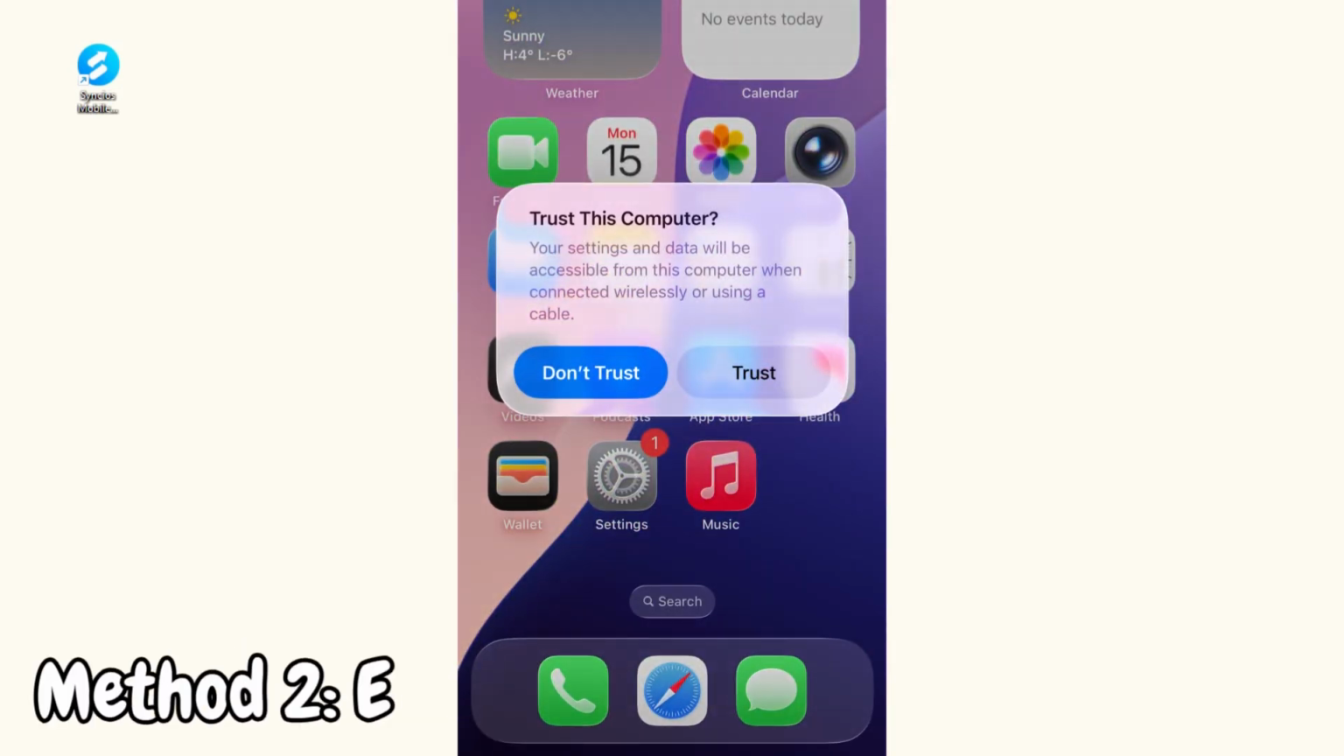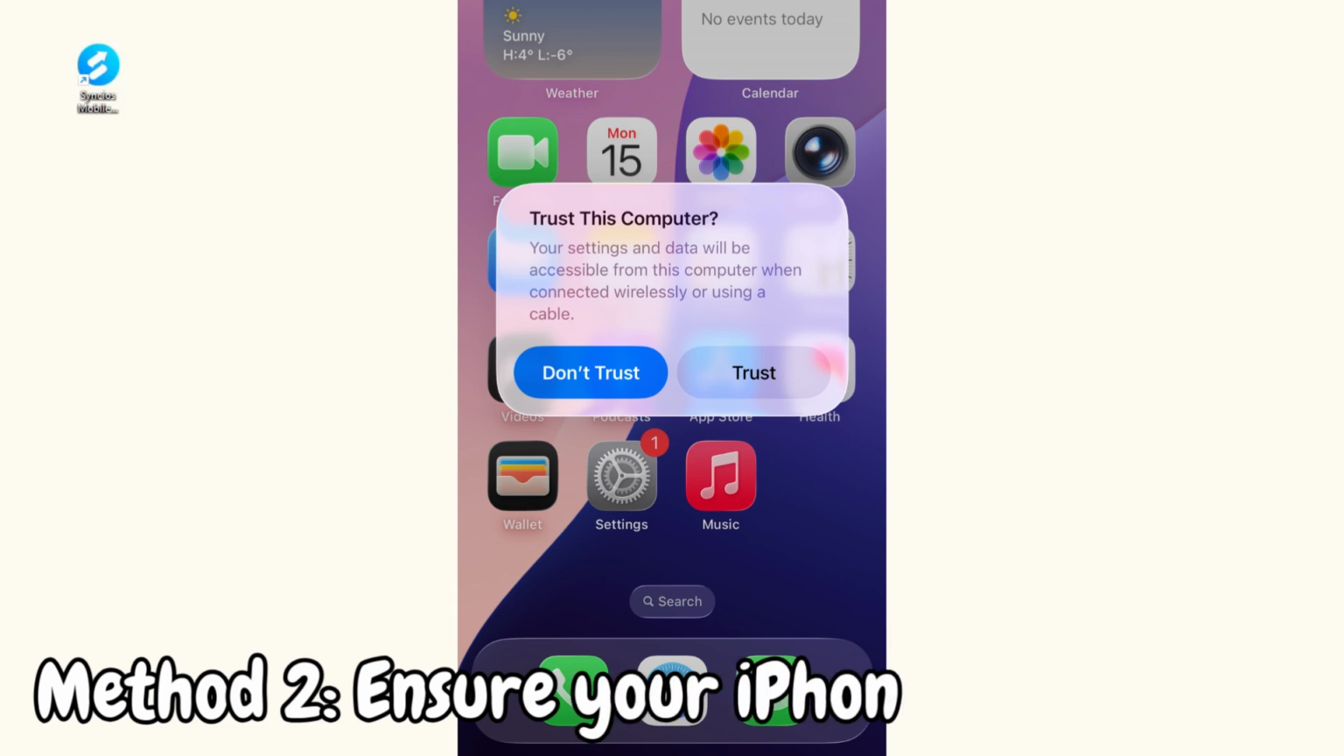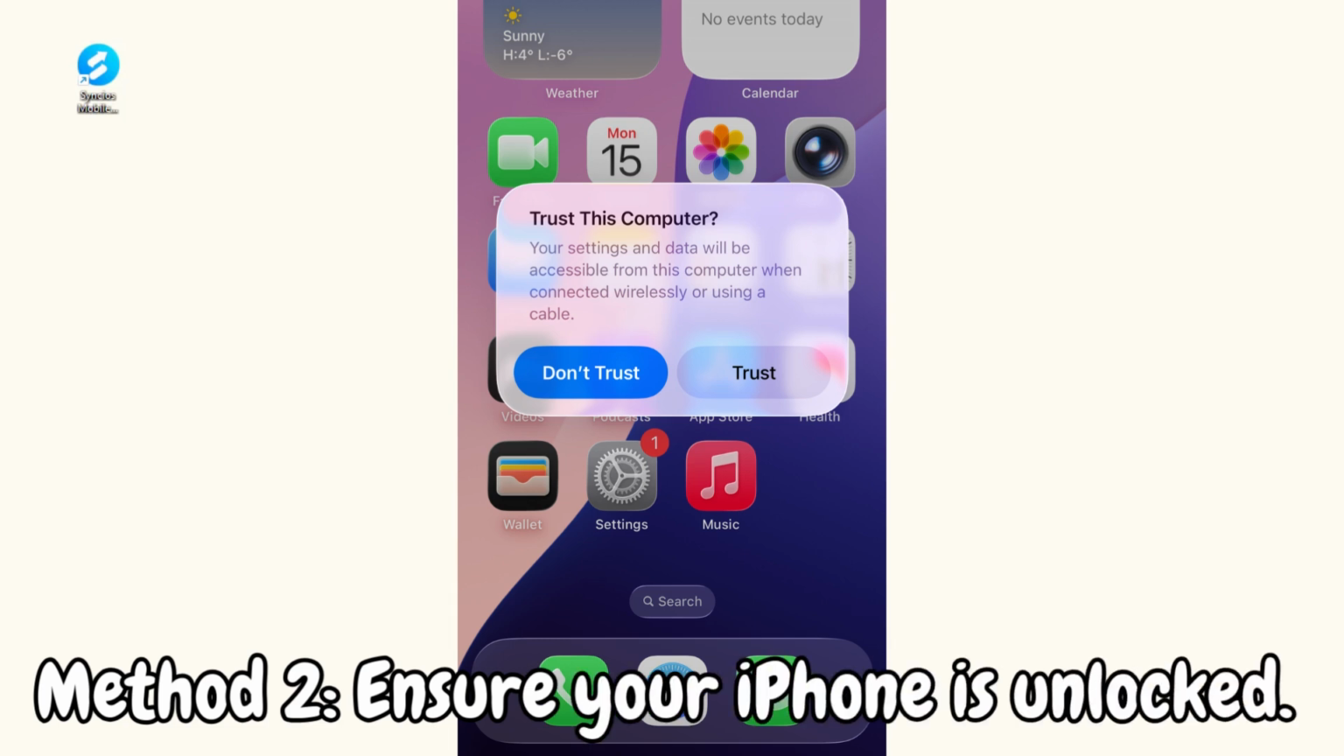Method 2. Ensure your iPhone is unlocked. Many people overlook this step. If you see the Trust This Computer pop-up, tap Trust.